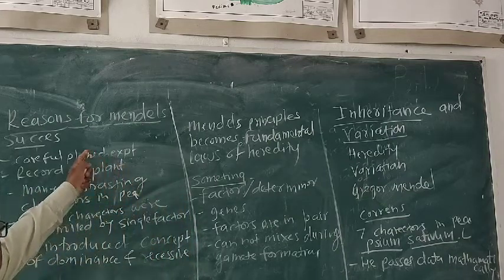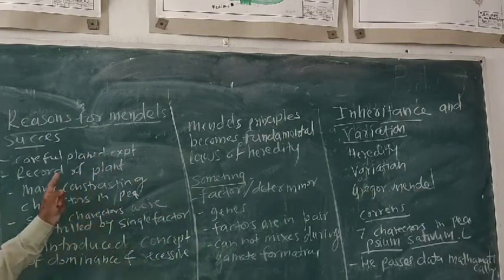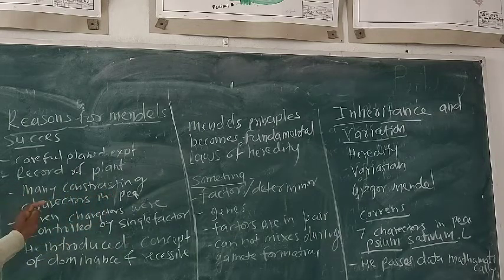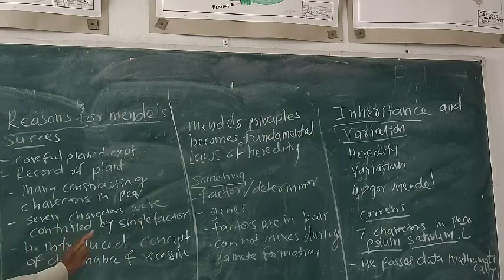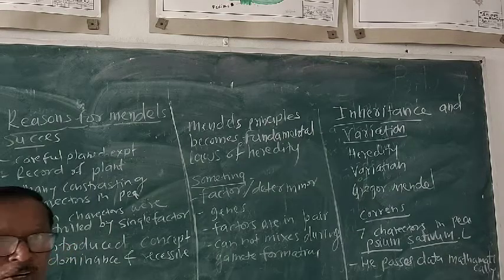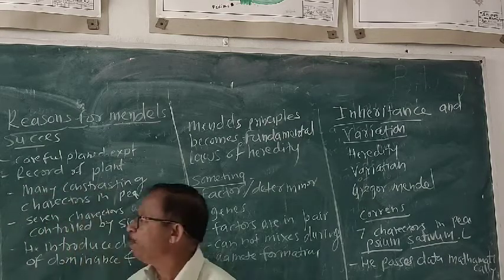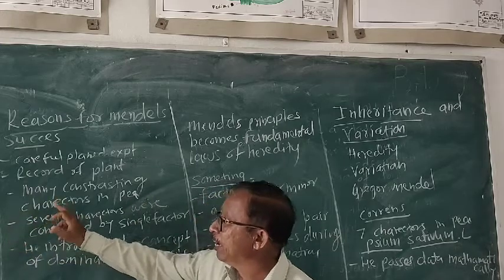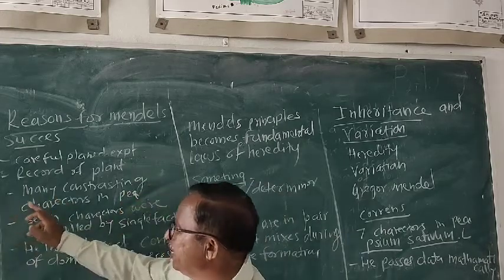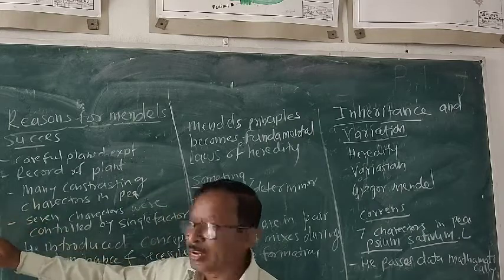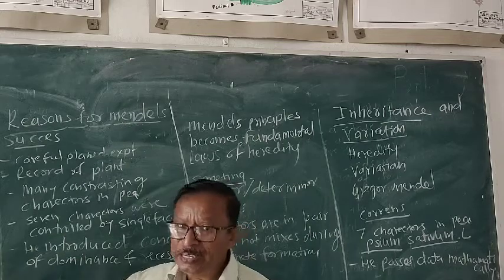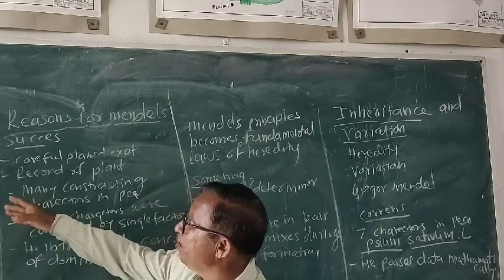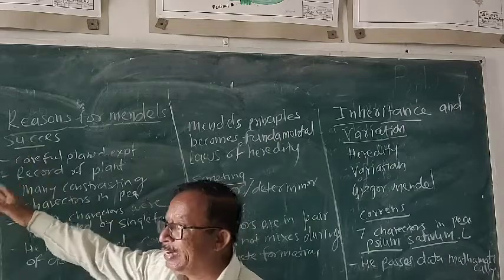Now there are certain reasons for Mendel's success. These are careful planned experiment, record of the plant. Then many characters are present in the pea plant, and 7 characters were controlled by a single factor. And he introduced the concept of dominant and recessive. 7 different characters, they are present in the garden pea plant. There is the seed shape, seed color, pod shape, pod color, then flower color, position of the flower, and plant height. So these are the 7 different characters present in dominant and recessive form in